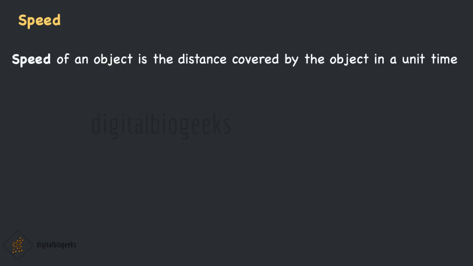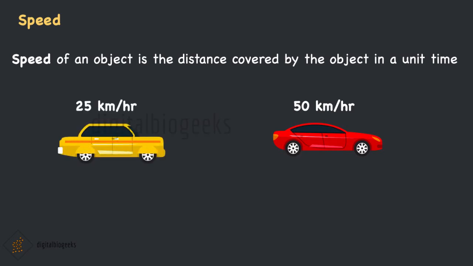Based on our previous example, we can define speed. The speed of an object is the distance covered by the object in unit time. We said the red car covered 50 km in 1 hour. That means the speed of the red car is 50 km per hour. And the speed of the yellow car is 25 km per hour, as it takes 2 hours to cover 50 km. That means in 1 hour it covers only 25 km. Hence the speed is 25 km per hour.